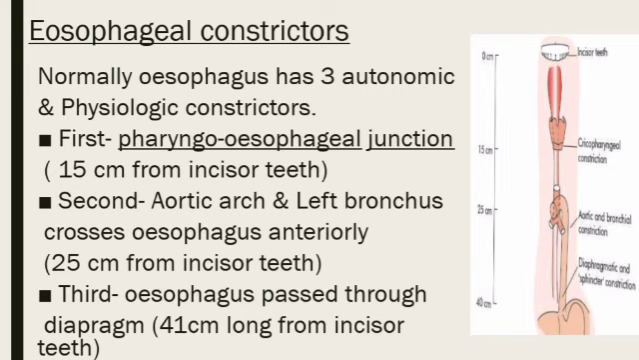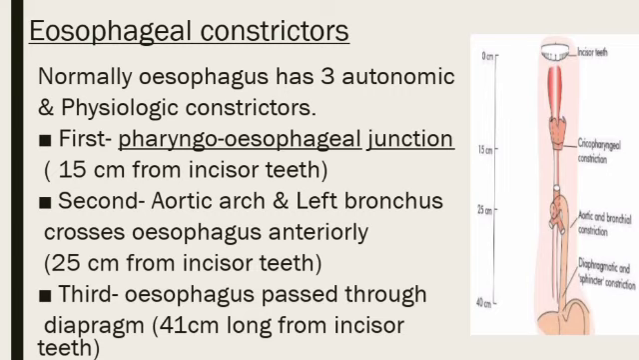The second constrictor is where the aortic arch and the left bronchus, which is the branch of trachea, cross the esophagus anteriorly, and it is 25 centimeter from the incisor teeth. The third constrictor is at the site where the esophagus passes through the diaphragm, and it is 41 centimeter from the incisor teeth.